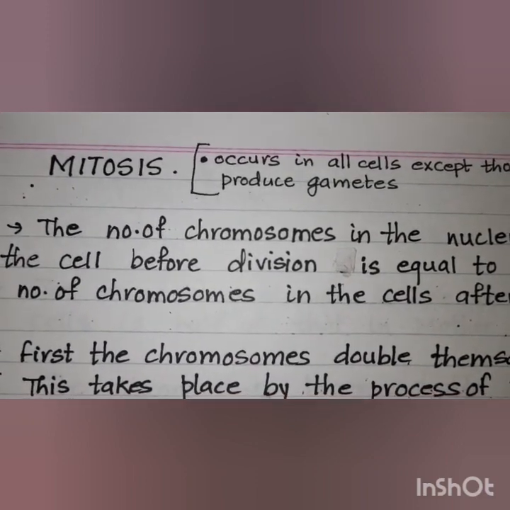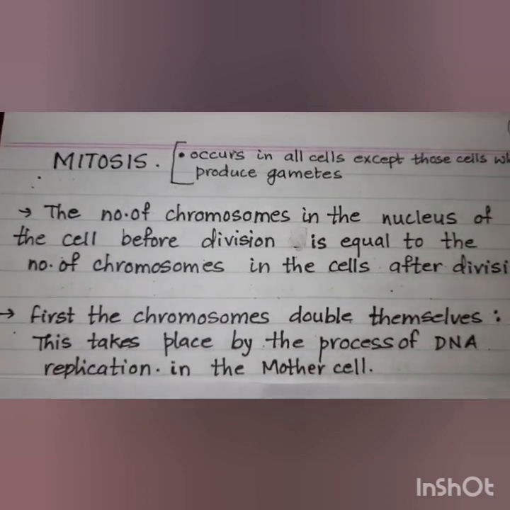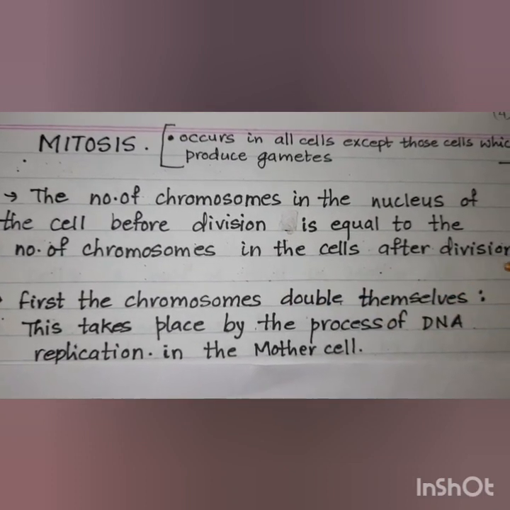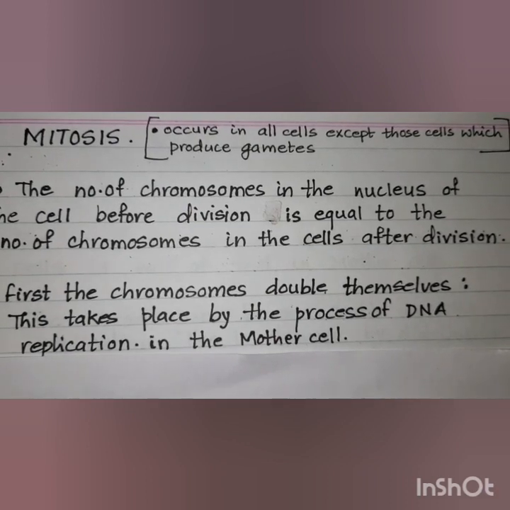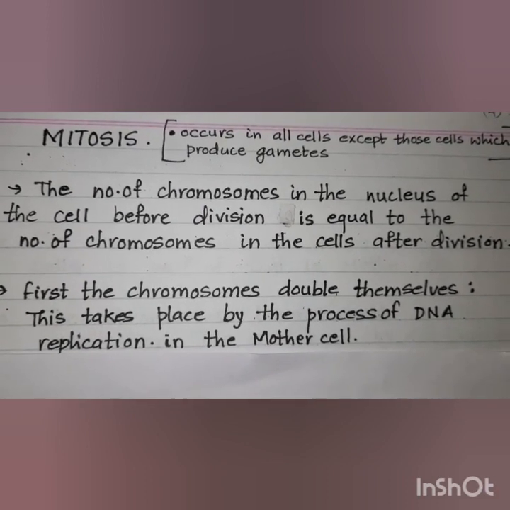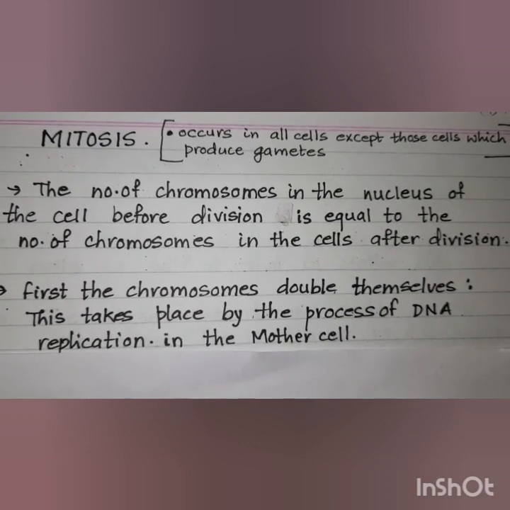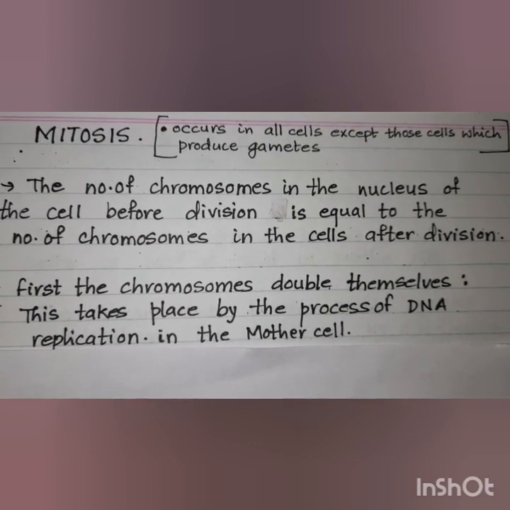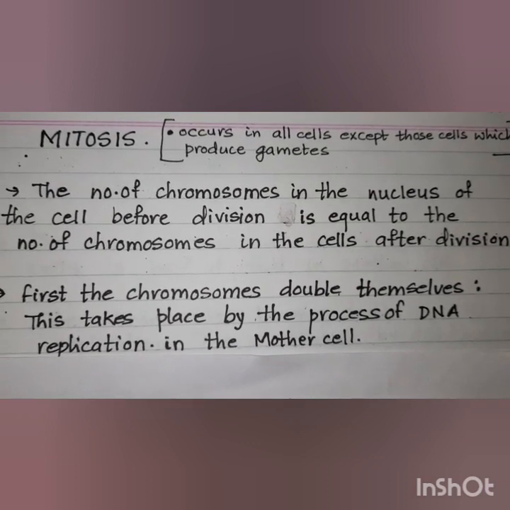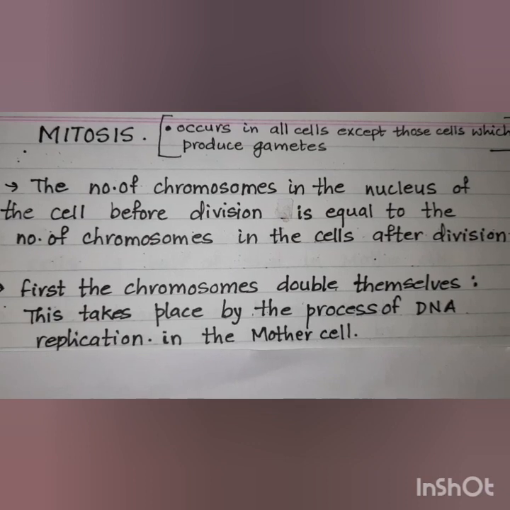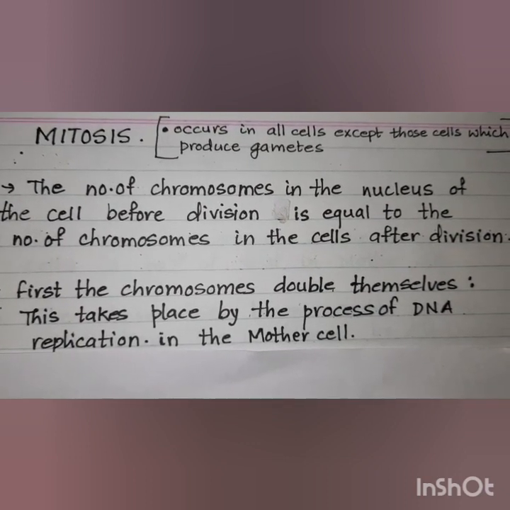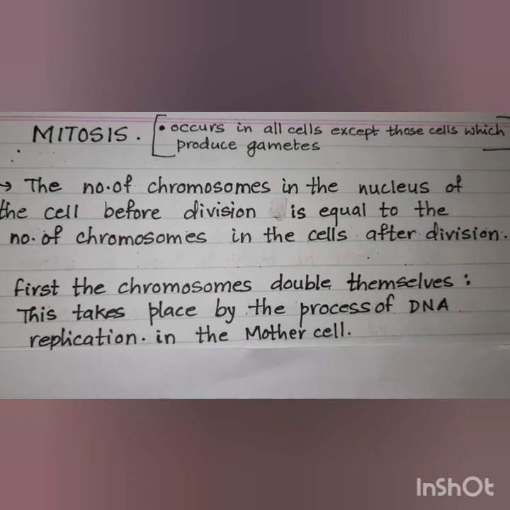Now, in mitosis, the number of chromosomes in the nucleus of the cell before division is equal to the number of chromosomes in the cells after division. That means if the mother cell has, say, 2 chromosomes, after mitotic division, the daughter cells will also have 2 chromosomes each. That is the reason why it is also called equational division, because the number of chromosomes in the mother cell is equal to the number of chromosomes in the daughter cells.